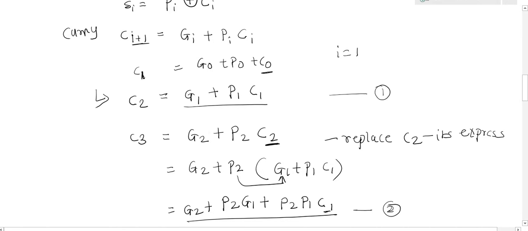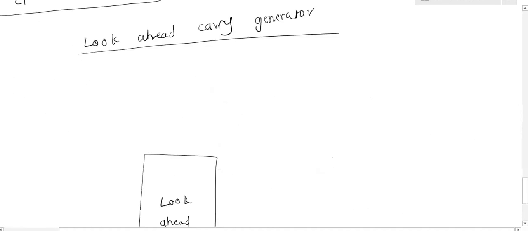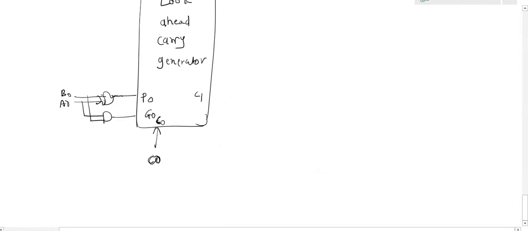You can start with the 0th index or with the 1st index, it doesn't matter. Accordingly, the number of bits will change. Now I have considered the index starting from 0. So I have given C0, P0 and G0 as inputs to the look ahead carry generator.